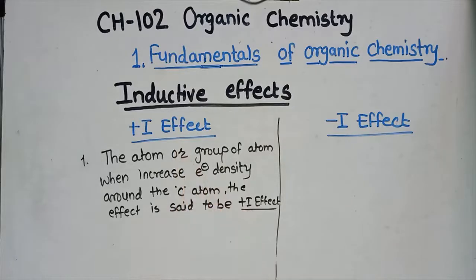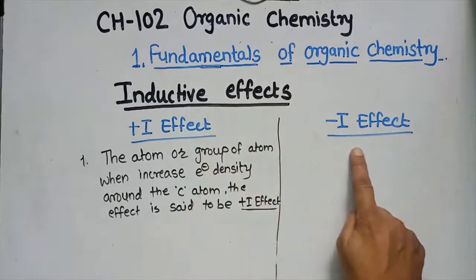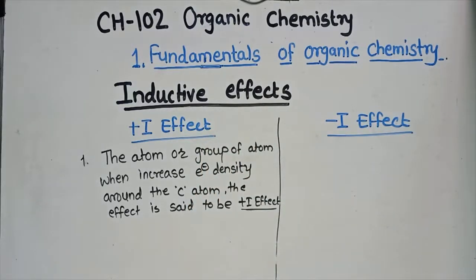This plus I effect is also called the electron donating inductive effect, while the minus I effect is called the electron withdrawing inductive effect. Let's see an example of the plus I effect. Suppose CH3, C, CH3, CH3: a carbon which has valency 4, so these three groups are attached.